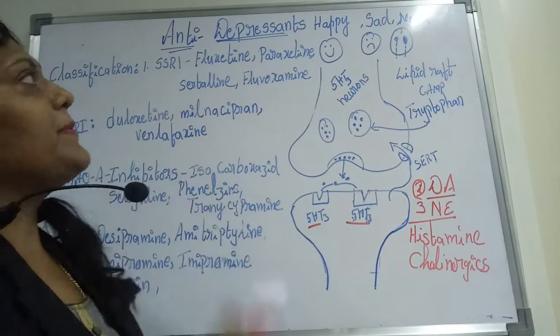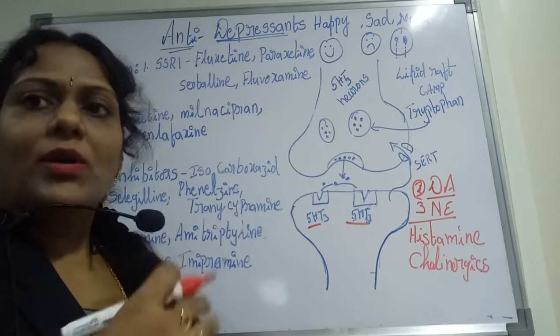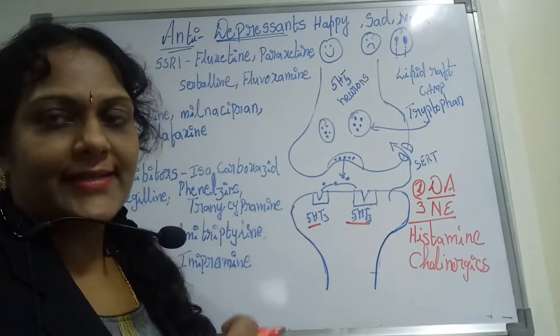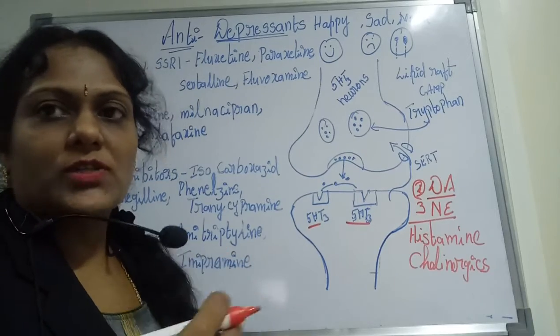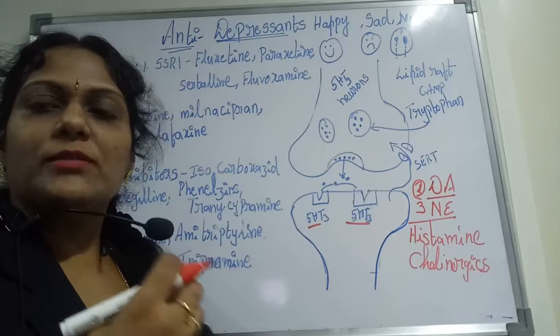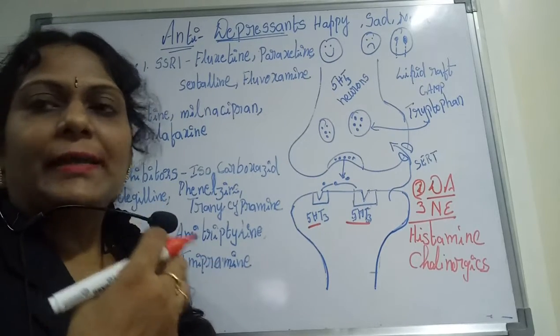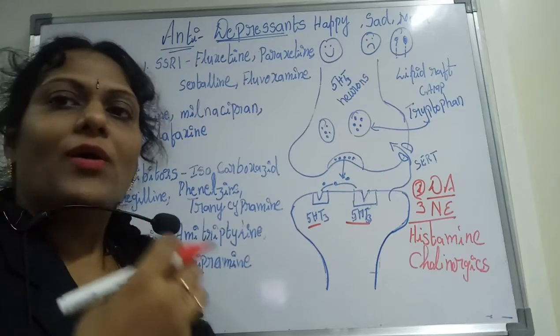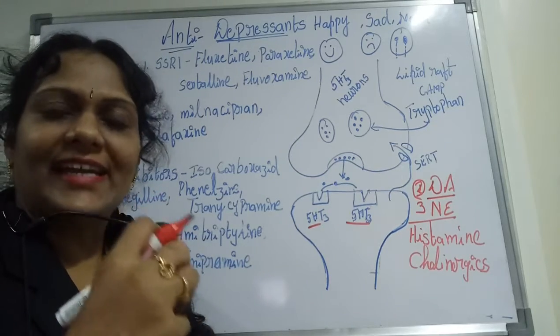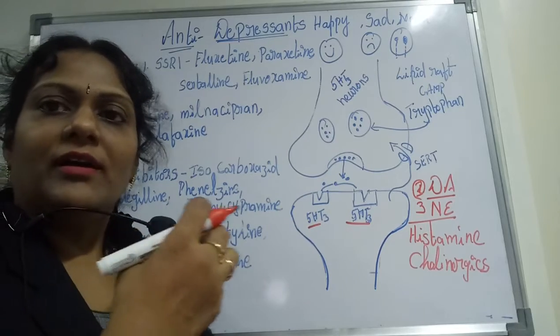Now we'll see what depression is. Depression is a psychic illness. What is psychic? Psychic means mind or mental process, how the mental process is handled in our brains and how it is controlled by neurotransmitters. So depression is a psychic state or psychic illness which is categorized by different types of symptoms.